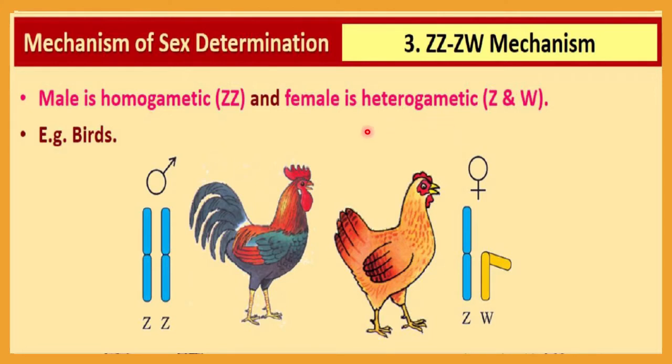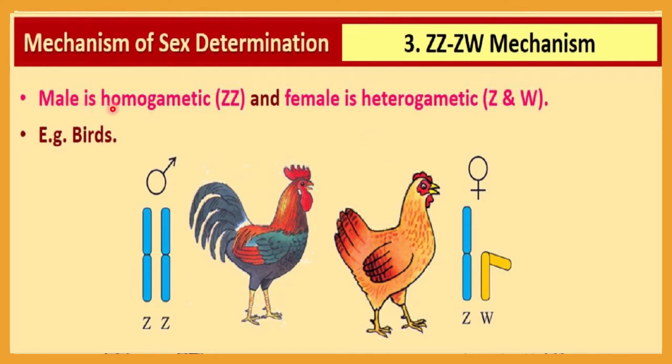Okay, so it does not matter whether it is female or male, it all depends on heterogametic or homogametic. If homogametic, it is not responsible for sex determination, and if it is heterogametic, then only it is responsible for sex determination. So the heterogametic organism will decide the sex of an organism. Okay, that is the thumb rule.